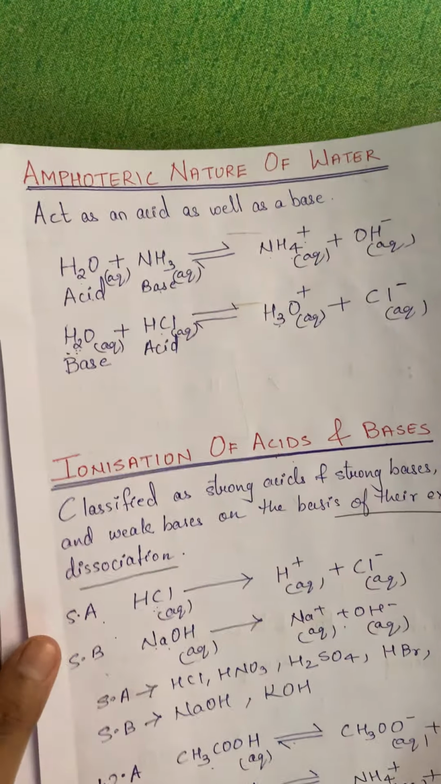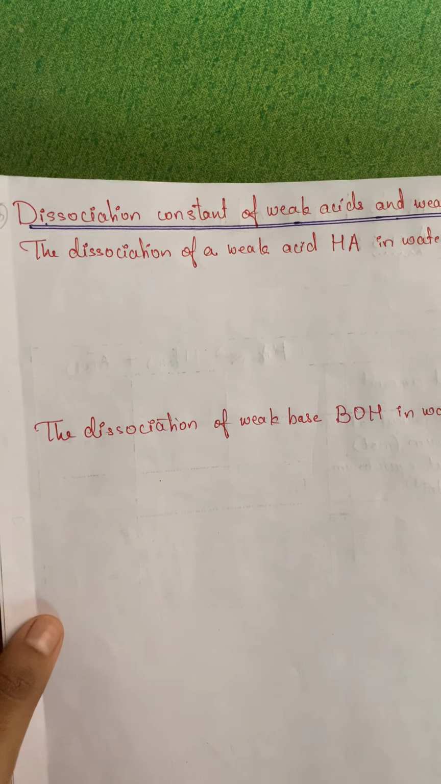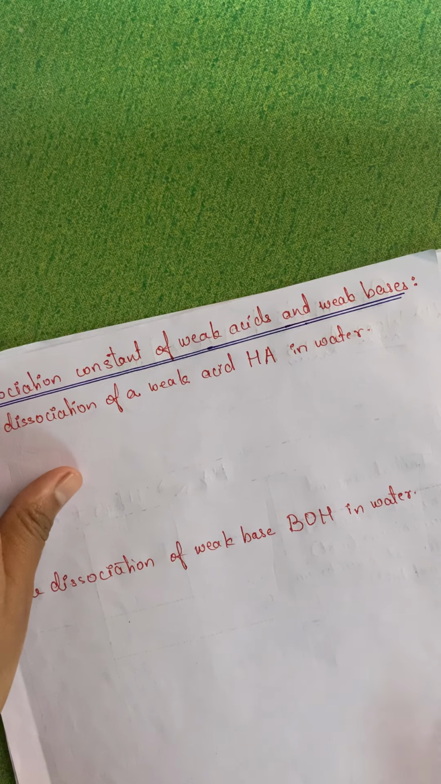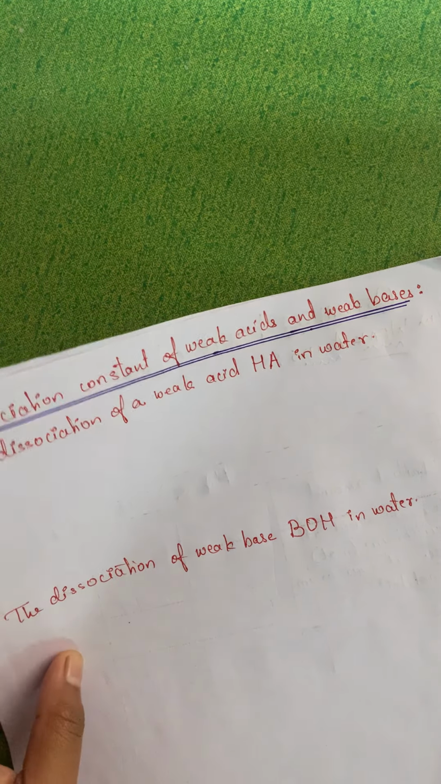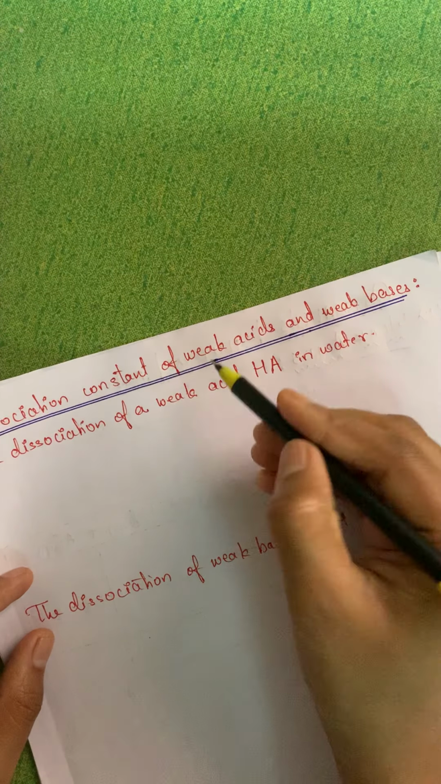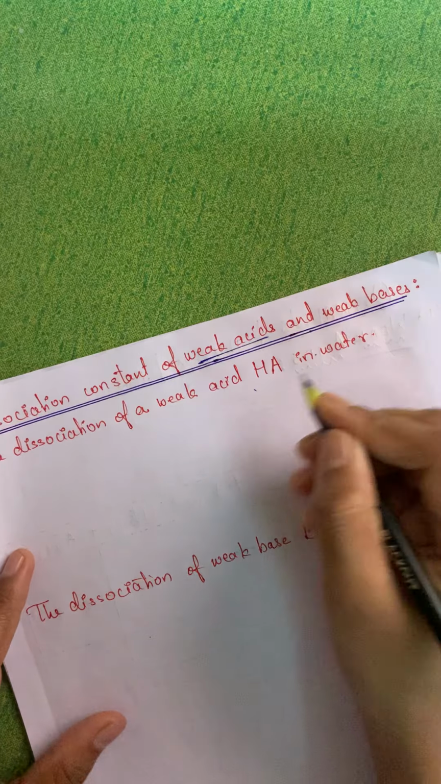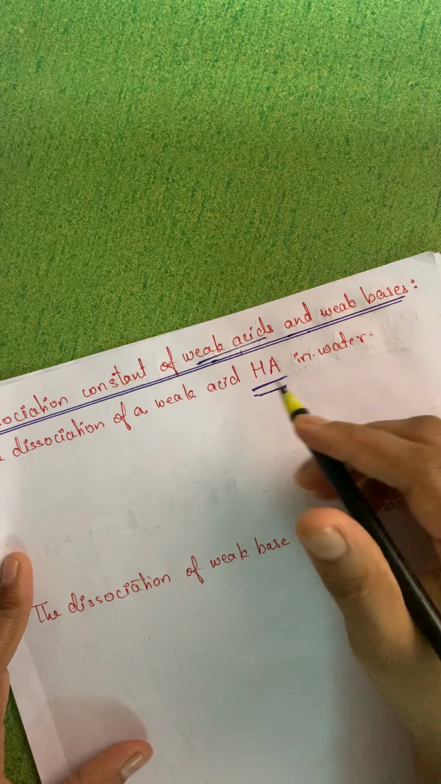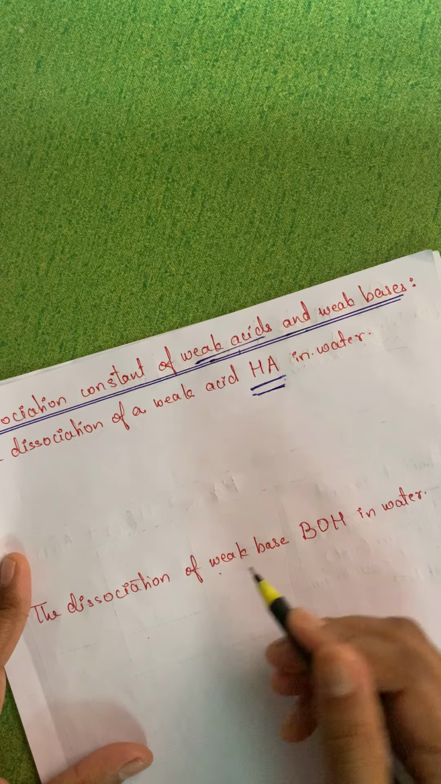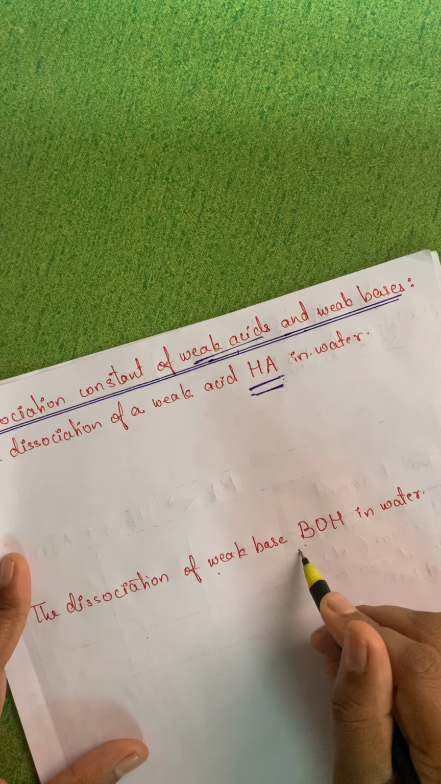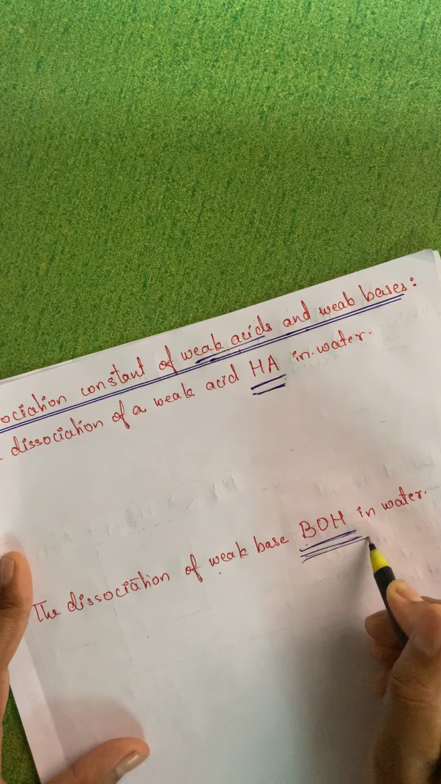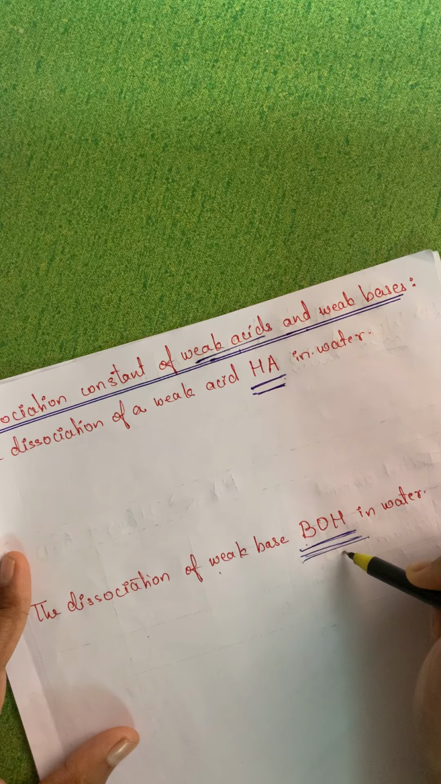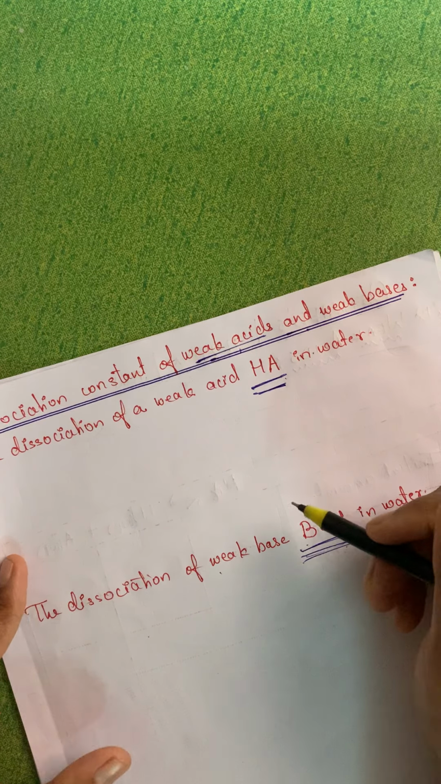Next we'll start with the dissociation constant of weak acid and weak base. This is very, very important. To understand weak acid, we take this term as HA. Weak acid in this chapter will always be referred to as HA, and weak base in this chapter will always be referred to as BOH. Please understand this. Okay, so let's start.